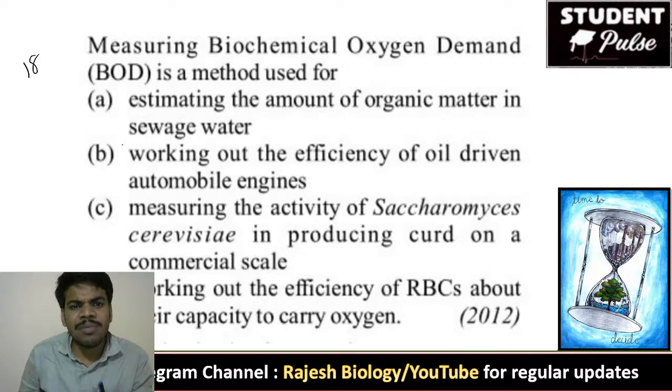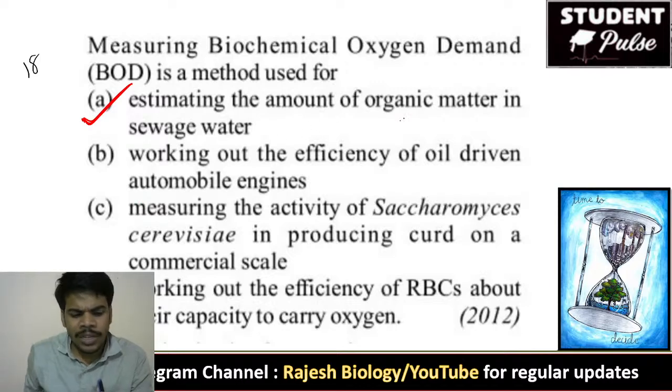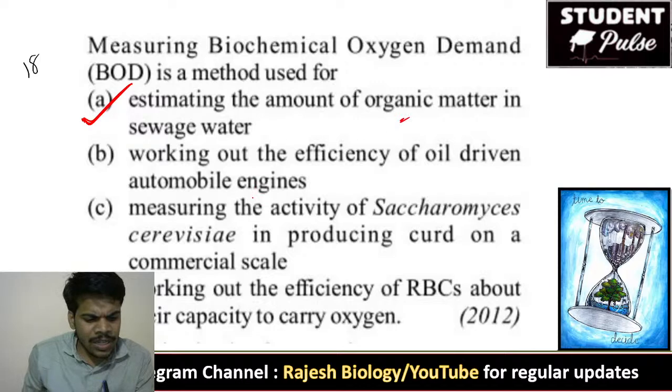It is the measuring method for estimating the amount of organic matter in sewage water. The more BOD they require, the more organic matter is there. Yes, it is not D, Madhu, it is A.